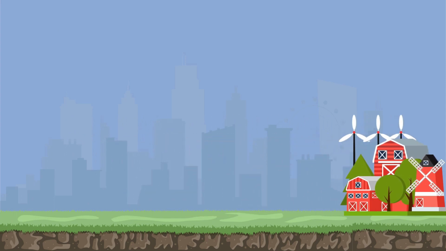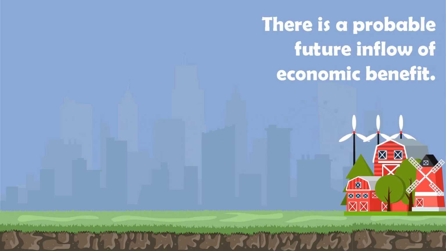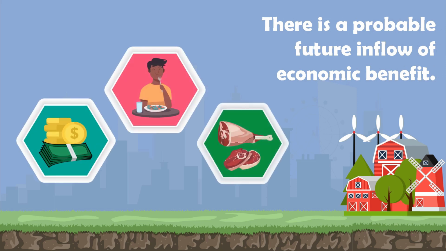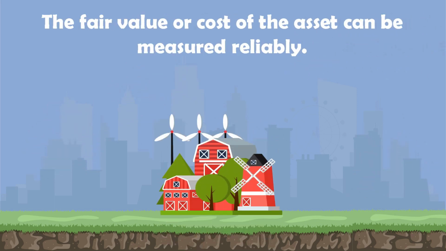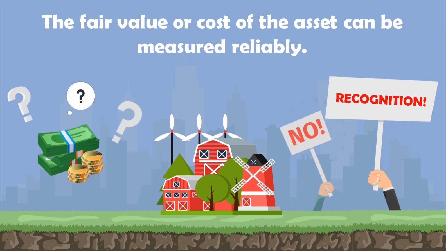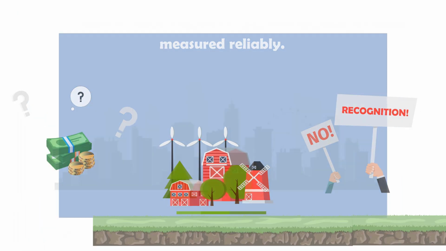Second, there is a probable future inflow of economic benefit, which means you can sell the cow, consume the cow, or it can be an agricultural produce. Third, the fair value or cost of the asset can be measured reliably. If value cannot be measured, no recognition is to be made.